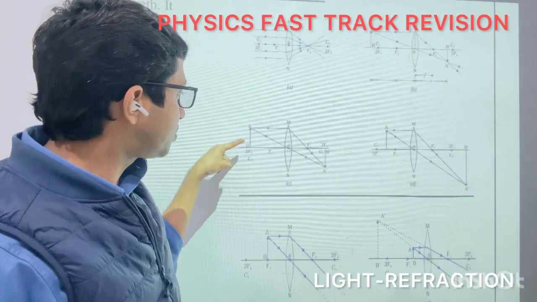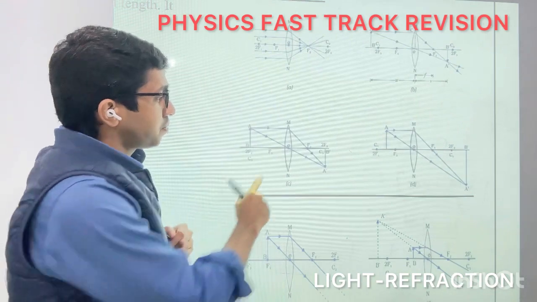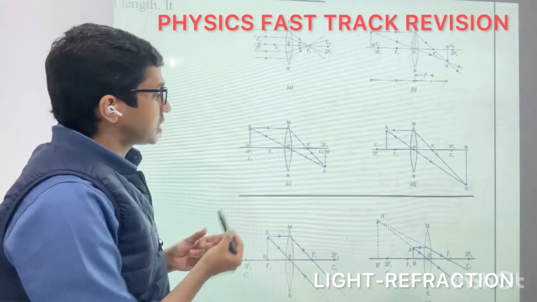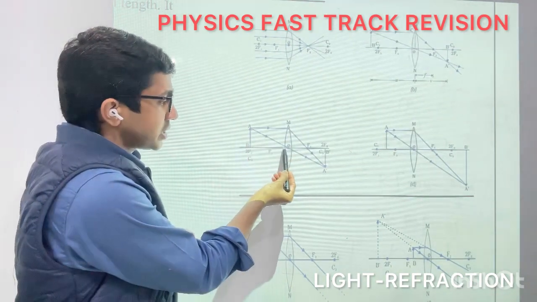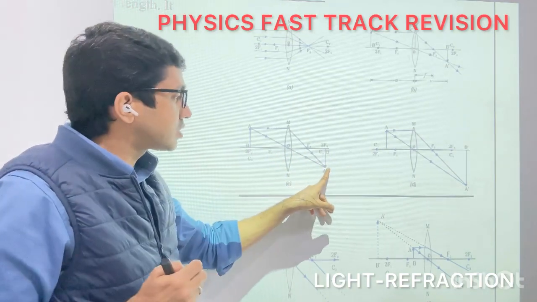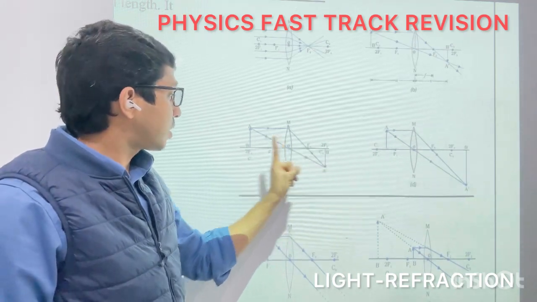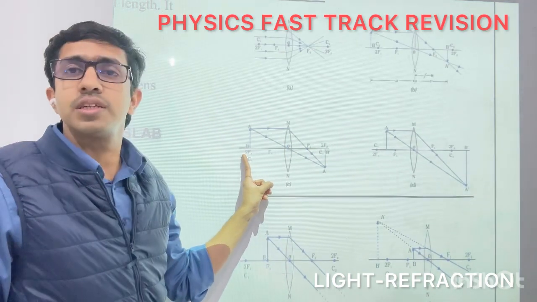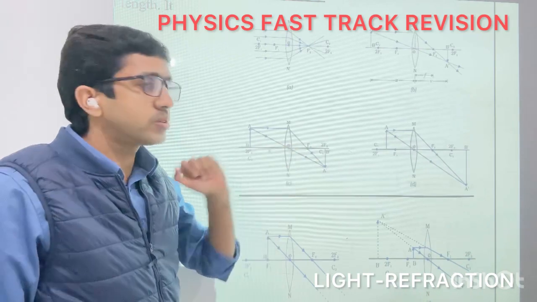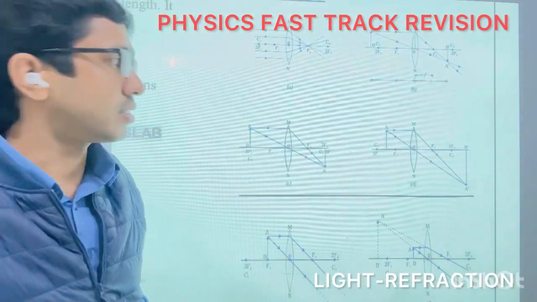Third case: when the object is placed at 2F1, the first ray of light is parallel and passes through the focus. Second, if any ray of light passes through the optic center, it will go straight without any bending. These two refracted rays will meet here, so that is at 2F2. So when the object is placed at 2F1, the image is formed at 2F2. The size is the same, and it is real and inverted.